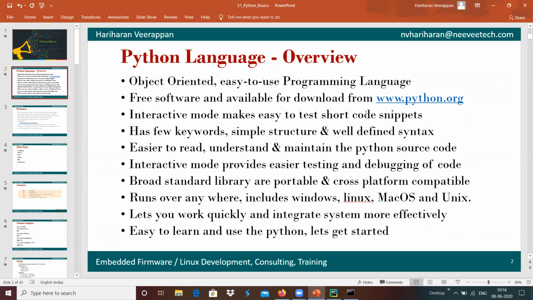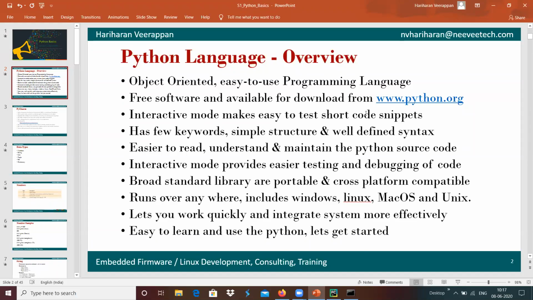In case of the Python programming language, we have a flexible interpreter with very few keywords, a simple structure and well-defined syntax, which makes the Python programming language very easy to read, understand and maintain. And we have an interactive mode, so we can get started with Python program testing at a faster pace, and we can do the debugging.